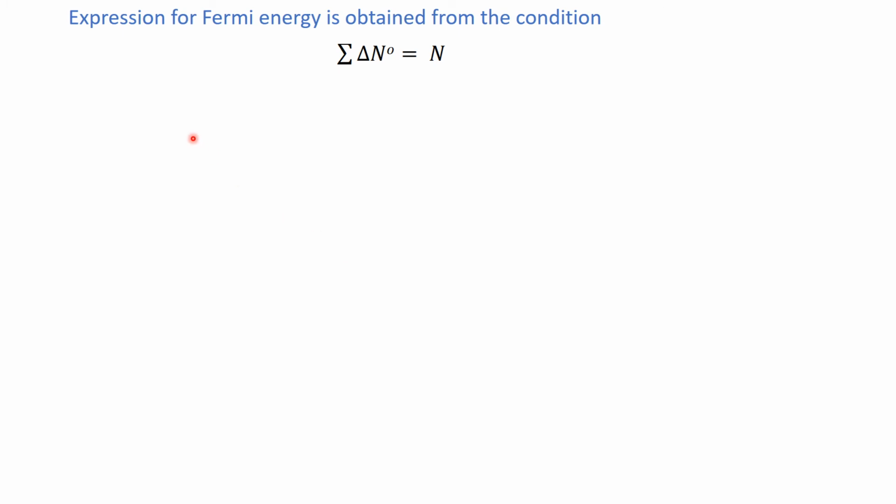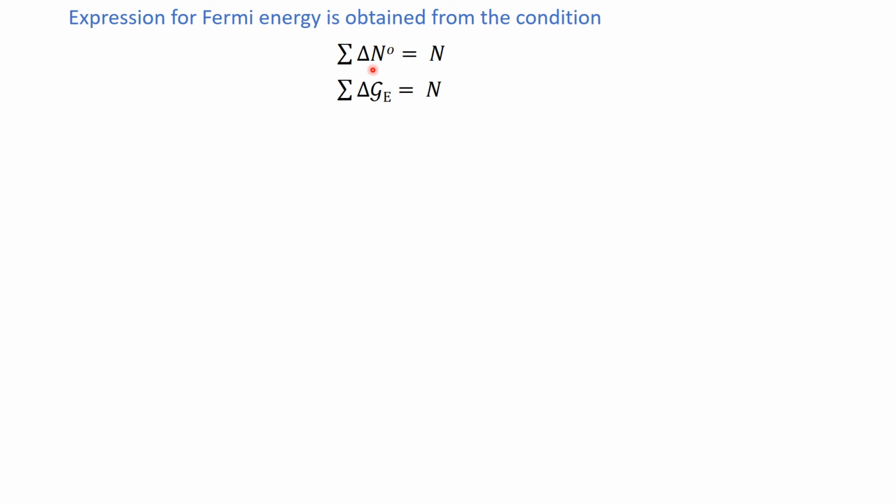Now we are going to calculate the expression for the Fermi energy level, and that can be obtained from this condition. In the previous slide, you saw that the energy levels at absolute zero below the Fermi level are completely occupied. So if we calculate all the number of particles below the Fermi level at absolute zero, that will be equal to the total number of particles, because the energy states above the Fermi level are empty.